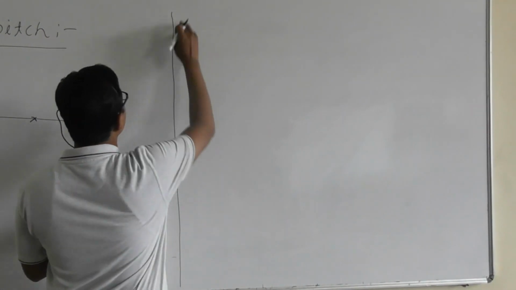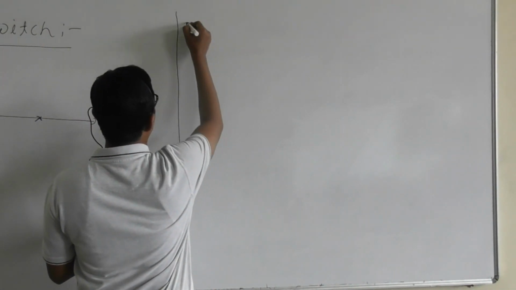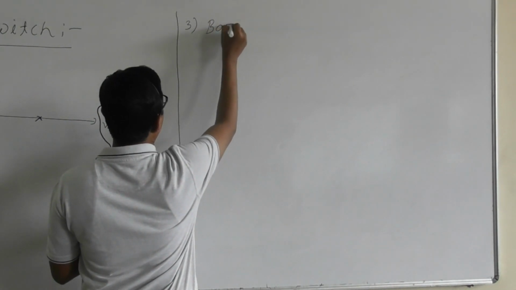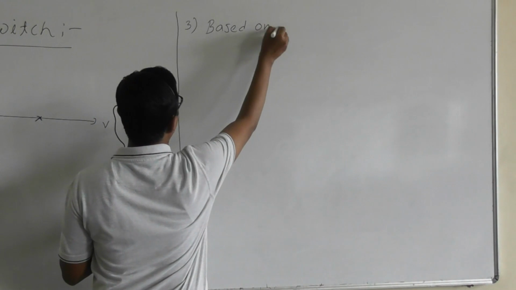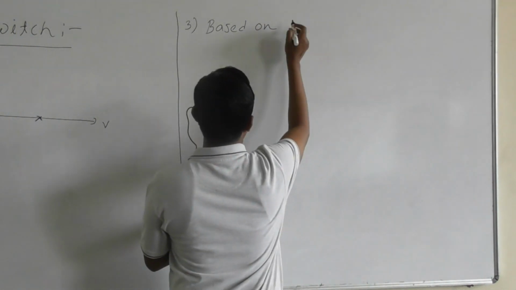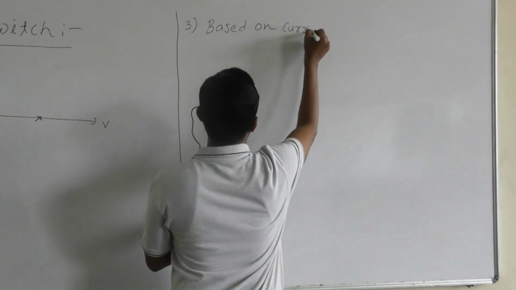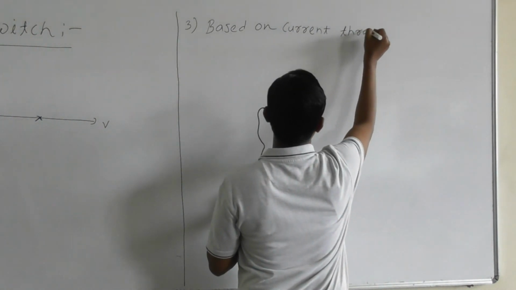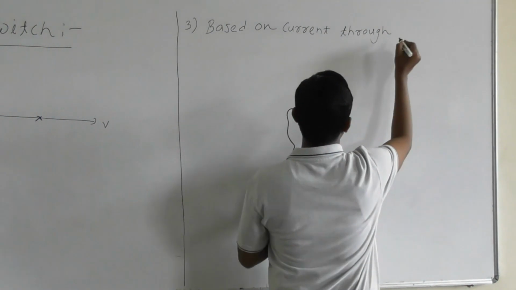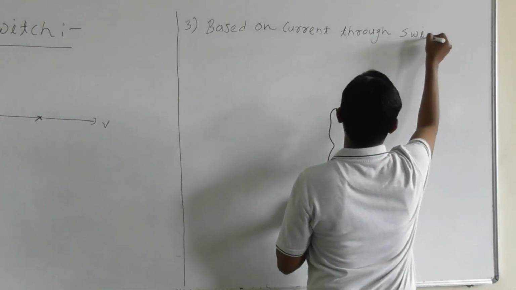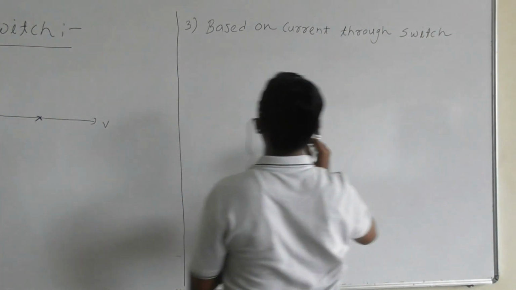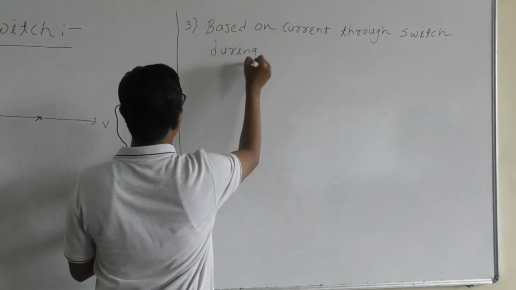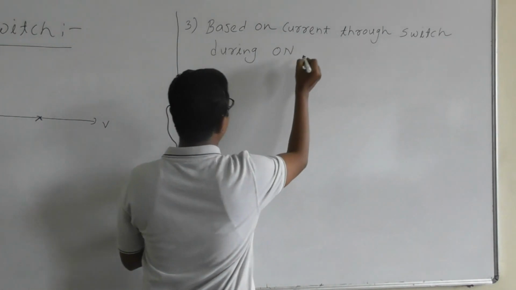That is the third type, classification based on the direction of current through the switch during the on state.